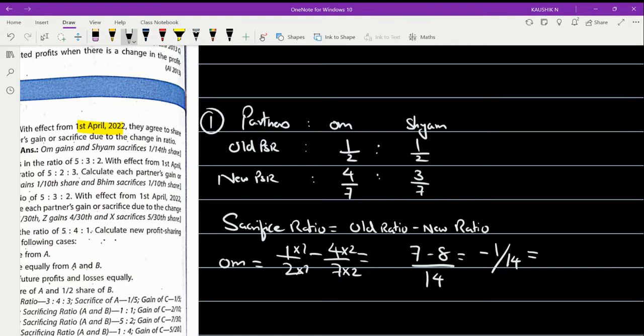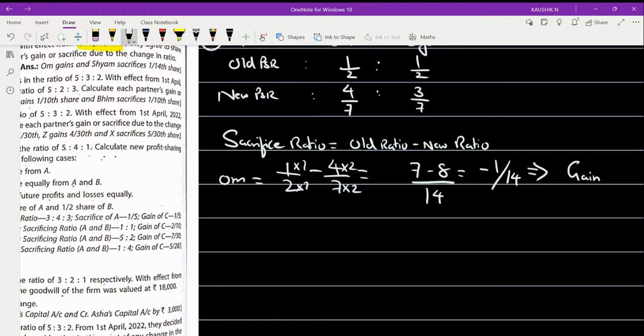So you know very well that any partner who gets a negative value, he is gaining out. Yes, he is gaining out. Okay, so the gain goes to partner Om. But we need to calculate even for the other partner, right? That is Sham. So calculate for Sham also, the same pattern.